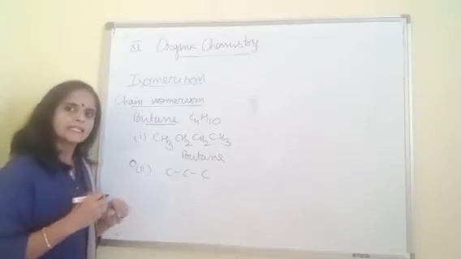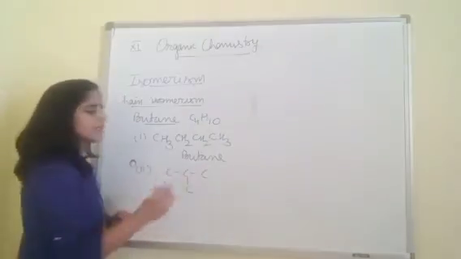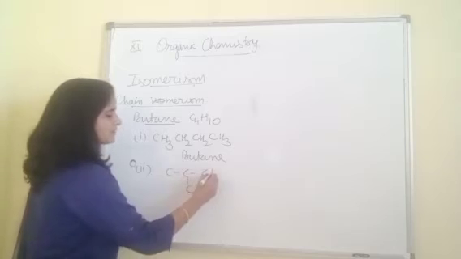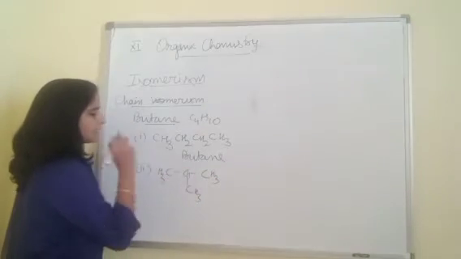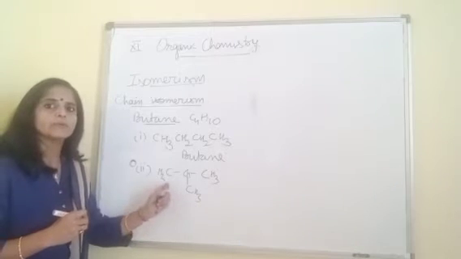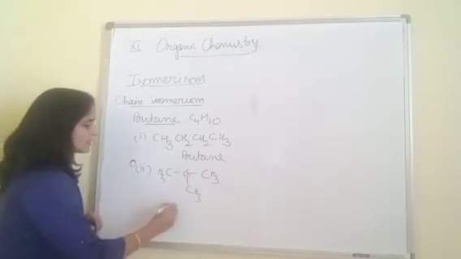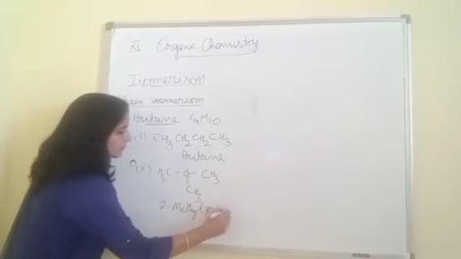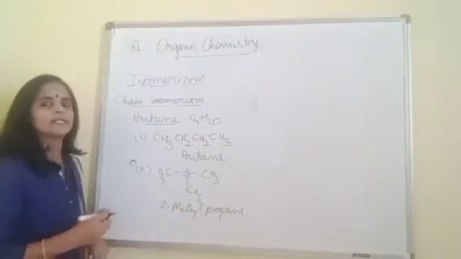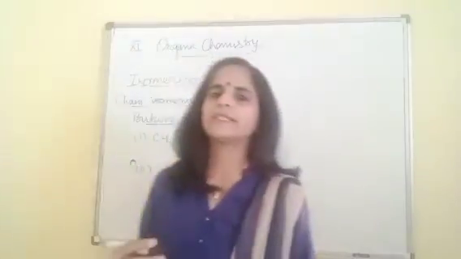Fourth carbon take in side chain. Now give the required number of hydrogen atoms. CH3, CH3, CH3 and CH. So name of this compound, methyl is on second position. 2-methylpropane.